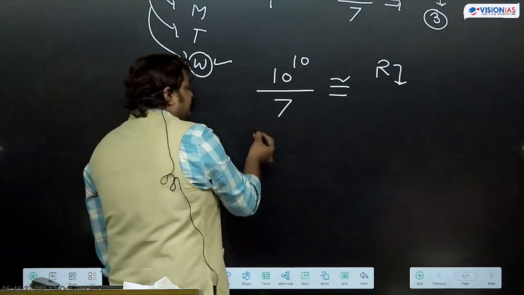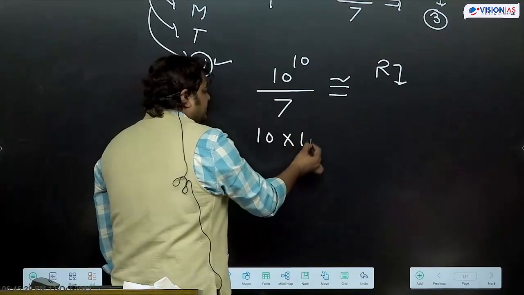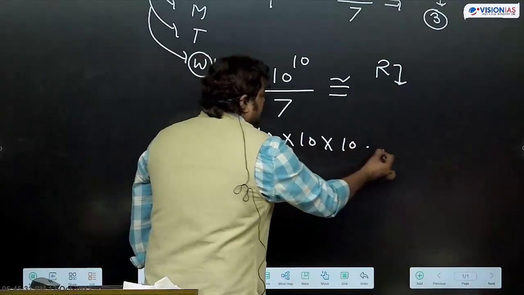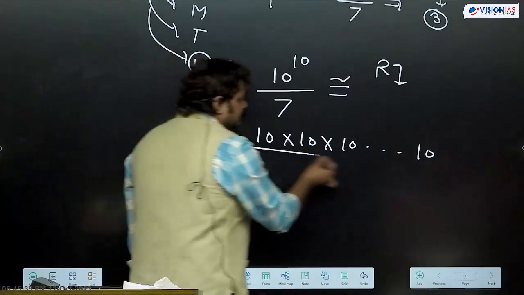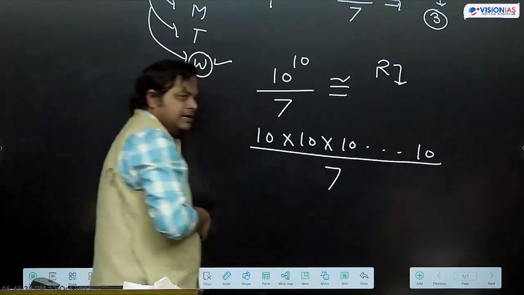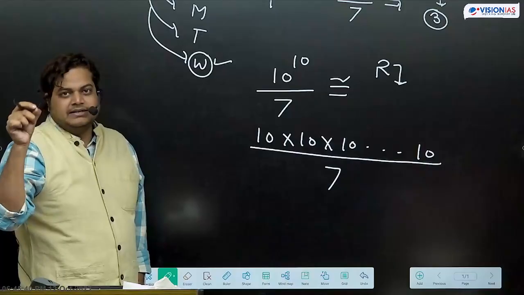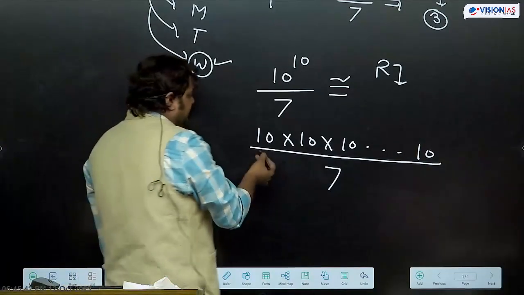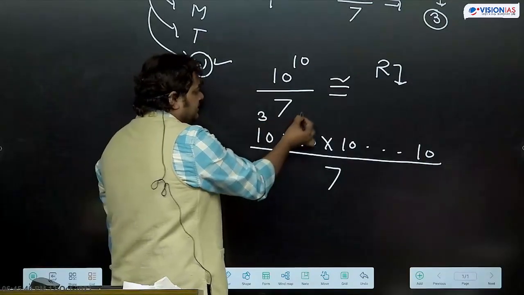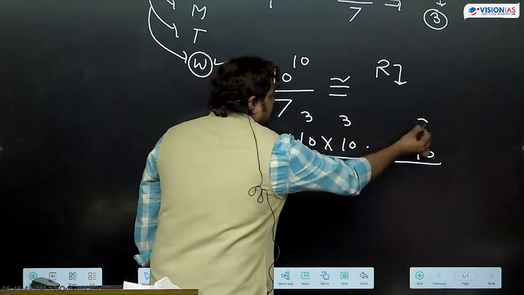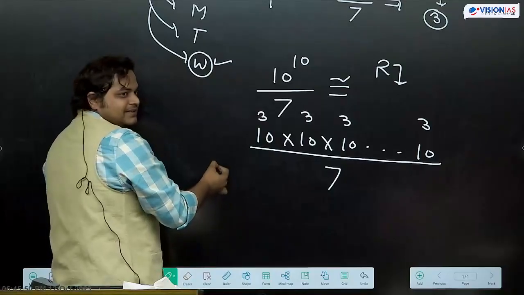So 10 के पार 10 को what we write? This way. 10 times. Divide by 7. And we have discussed this. कि what will be the remainder? For each term, we'll calculate remainders. 3, 3, 3, 3. है ना?